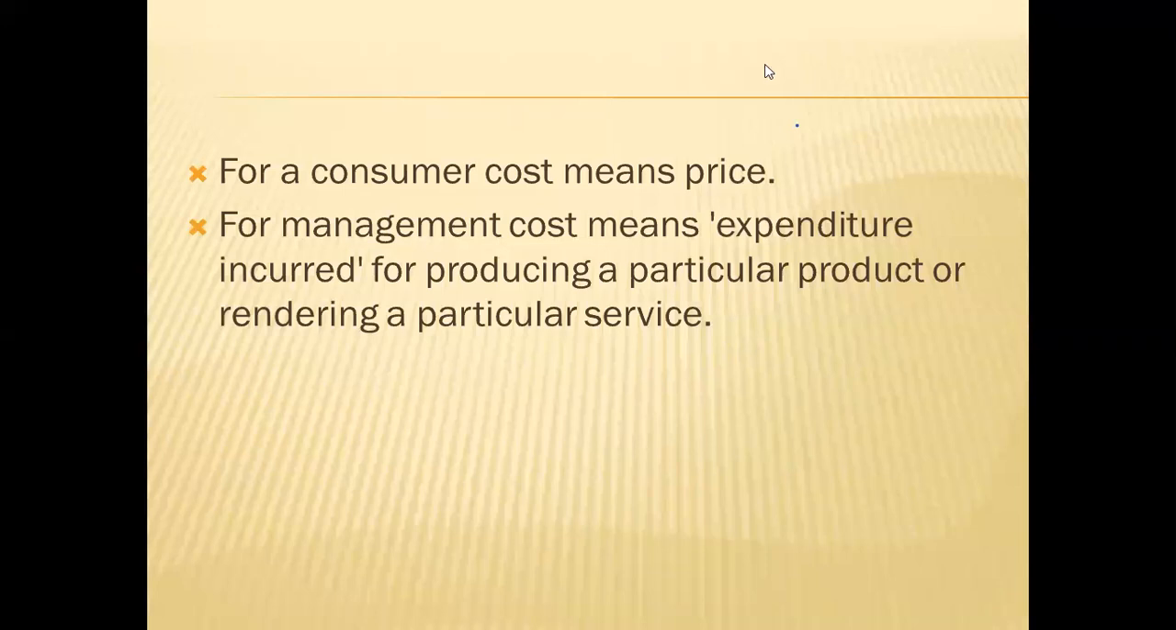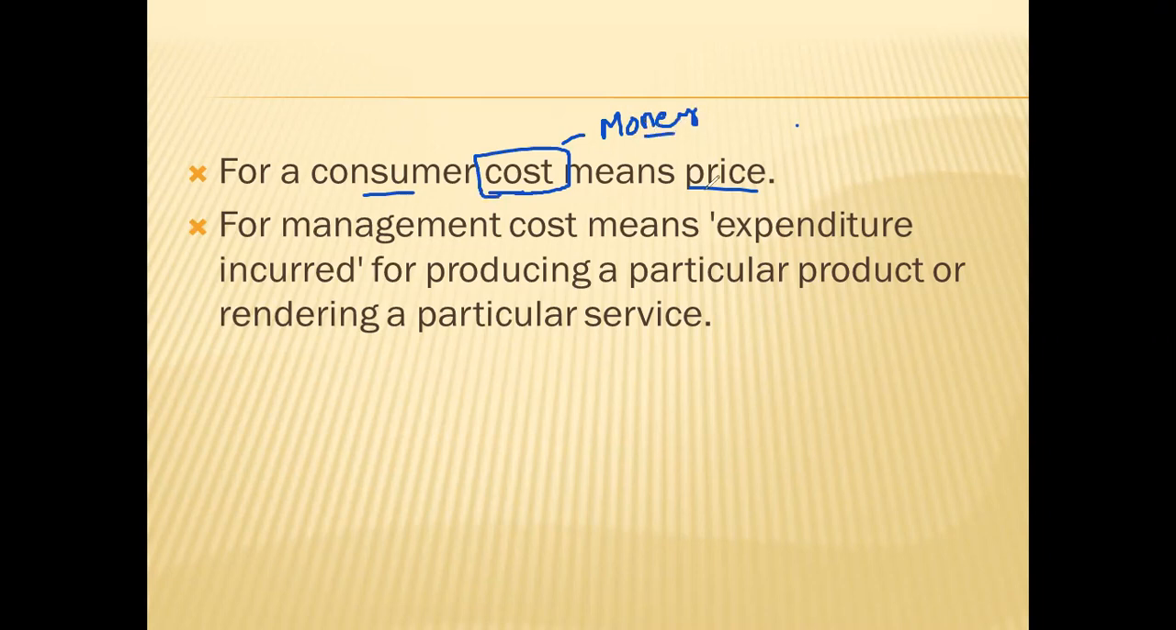This is what we have already understood in the last class. So we will continue our discussion in this topic. From a consumer point of view, cost means price. When you go to a shop to purchase some goods, you use the term price. What is price for the consumer? It is cost only, because you are giving the resource, money, for buying the goods or services. From a management point of view, that is, from a business point of view, cost means expenditure incurred for producing a particular product or rendering the services.